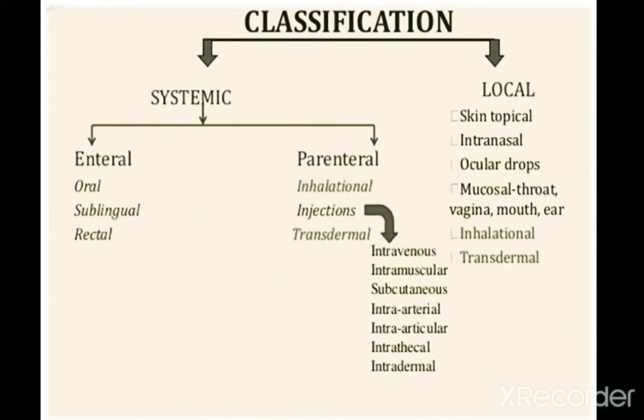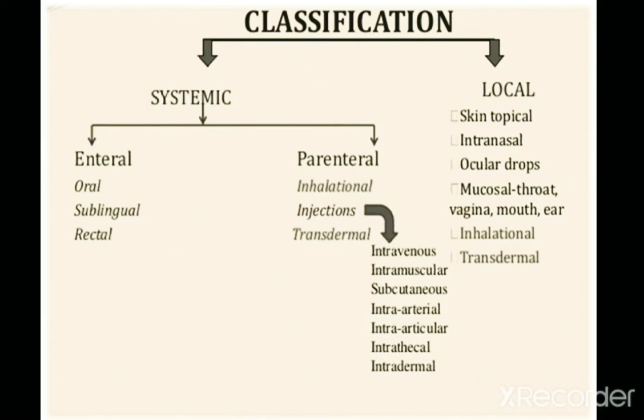There are several ways to administer the drugs. We can take by oral route, for example, tablets, capsules and syrups we will take by oral, some we will take by injections, and some we will use on the skin by applying.